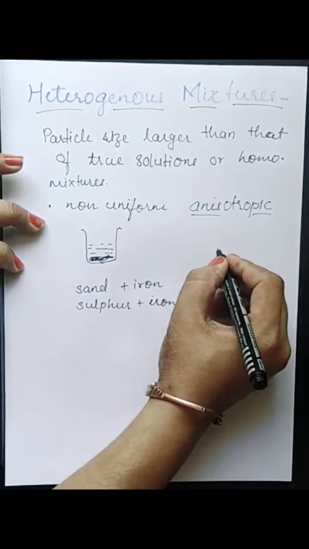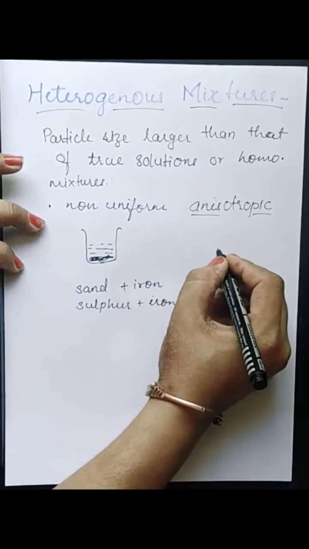Now colloids have larger particle size, 100 nanometer to 1000 nanometer, than that of the true solution, which has particle size lesser than 100 nanometer. Suspension particle size is even larger than colloids. Their size is more than 1000 nanometer. So we'll see that in particle size, true solutions have smaller size than colloids, and colloid particles have larger size than true solutions but smaller than suspension particles.